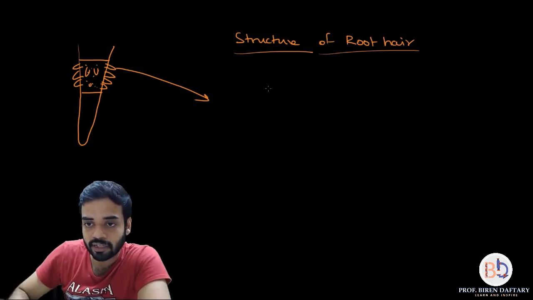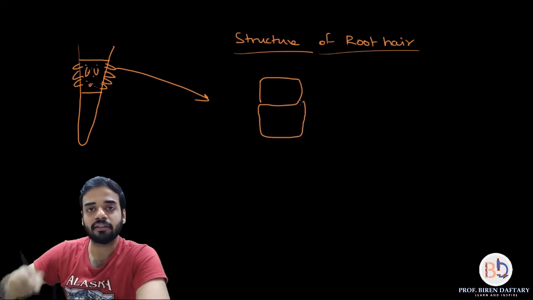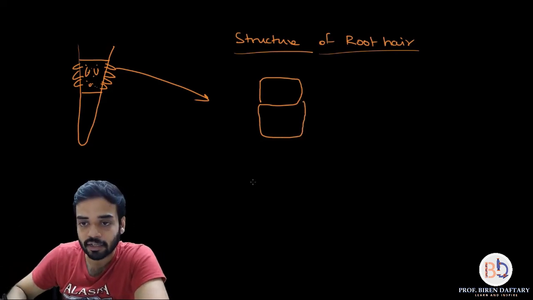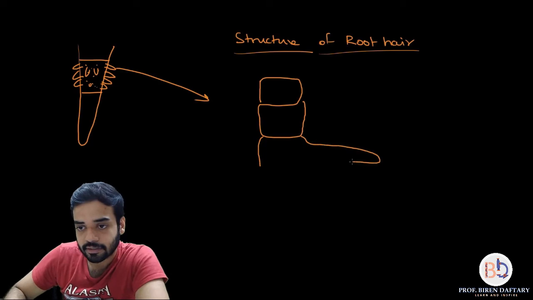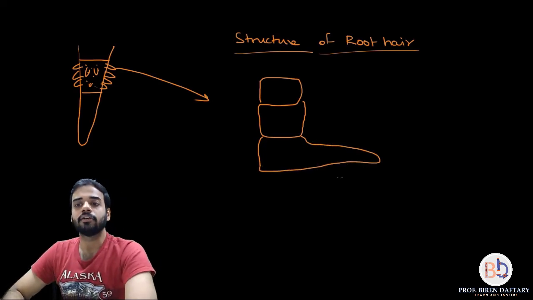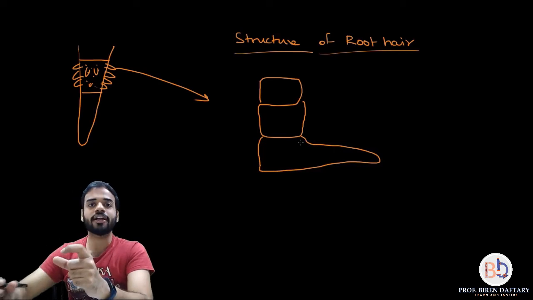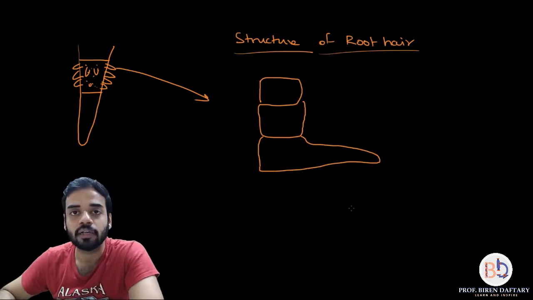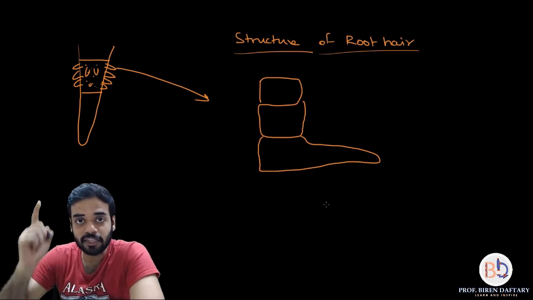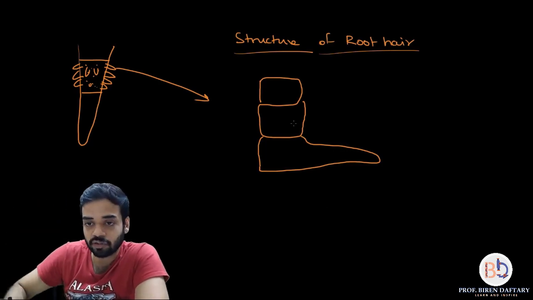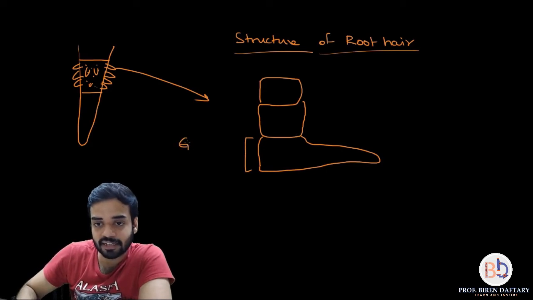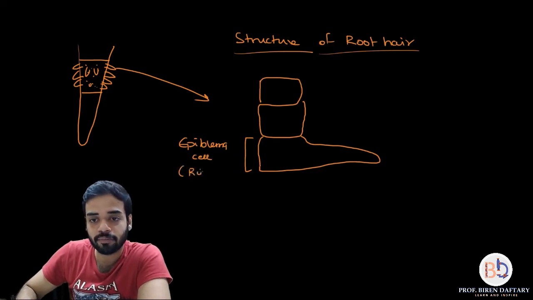So if I want to draw over here, I can show that this is one epiblema cell, this is another epiblema cell, another one, and the third one I am going to modify as a root hair. So the third epiblema cell is like this. You can see that the same cell is getting elongated or extended and it is forming the root hair. Now what is the structure of the root hair? Please pay attention now. This entire cell is called the epiblema cell, and that same cell is forming the root hair.